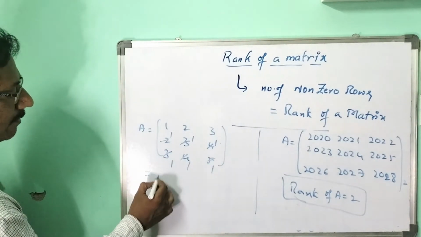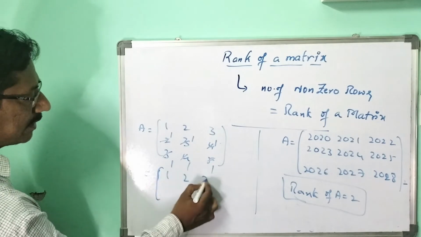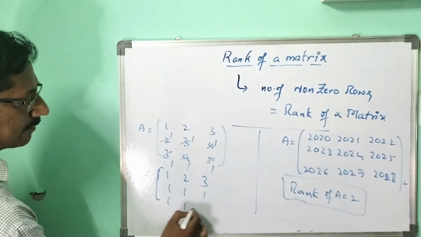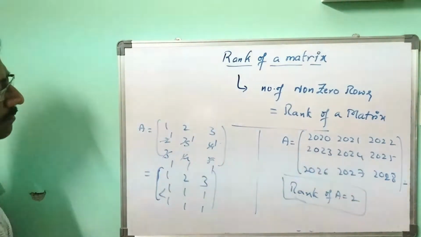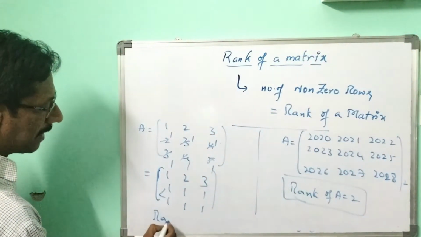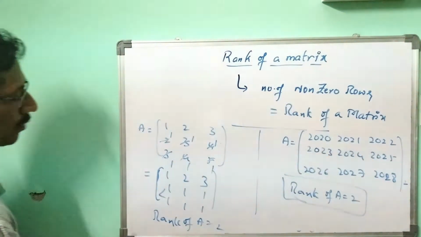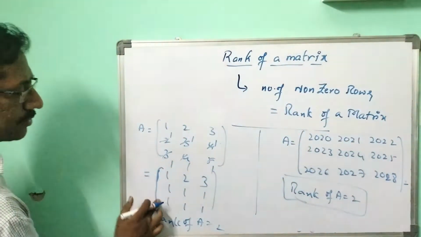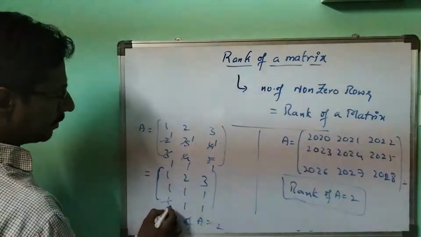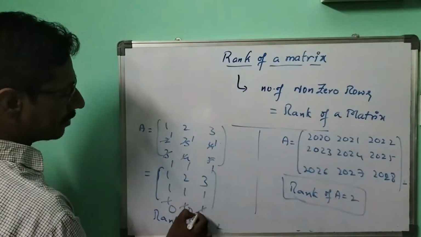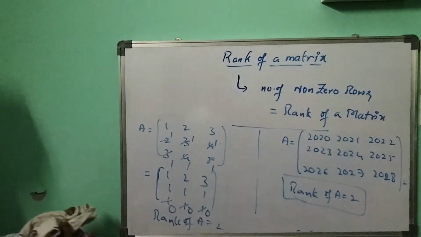And finally, what do we take here? A, 1, 3. Here we know that 1, 1, 1 and 1, 1. Since these two are the same, I will say that the rank of this matrix will be 2. Why? Because these two are the same ratio. 0 minus 1, minus 1 0, 1 minus 1 0, 1 minus 1 0. Because of that, I can say the rank of...